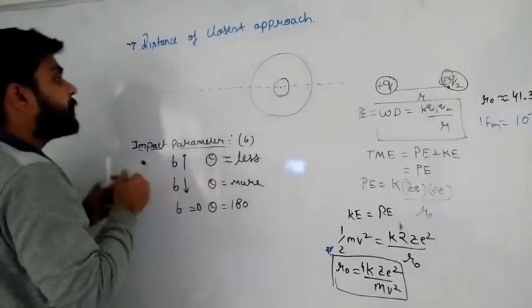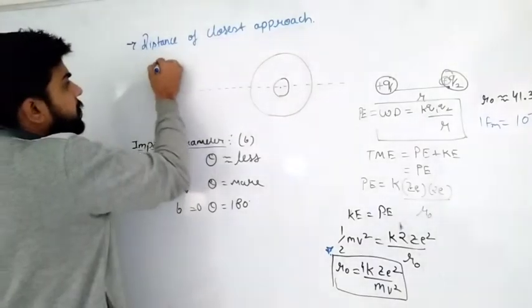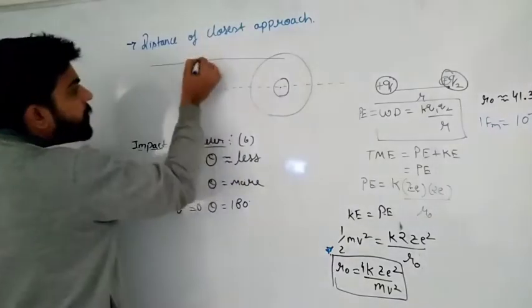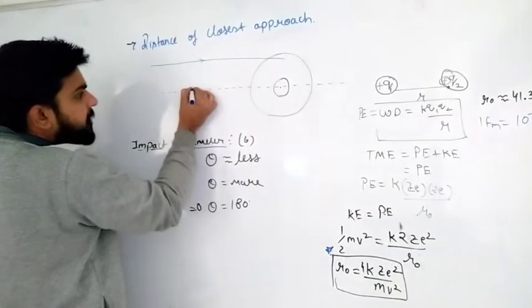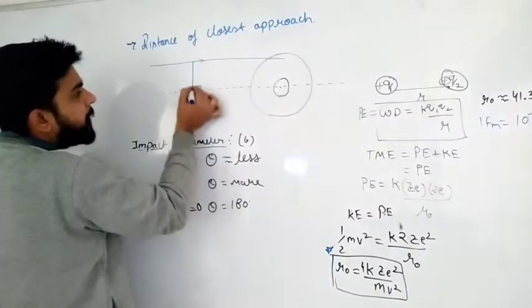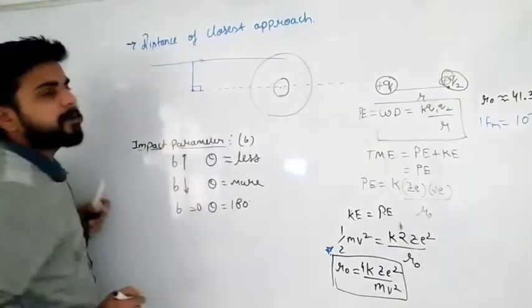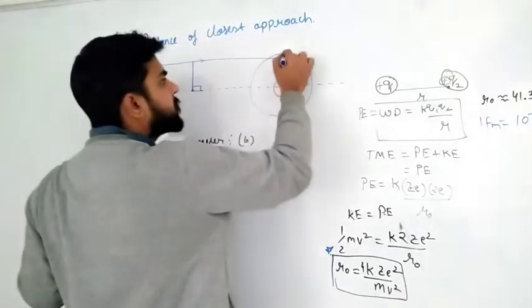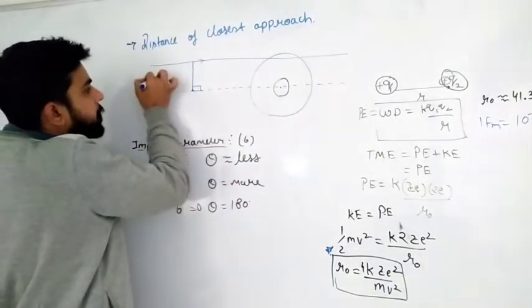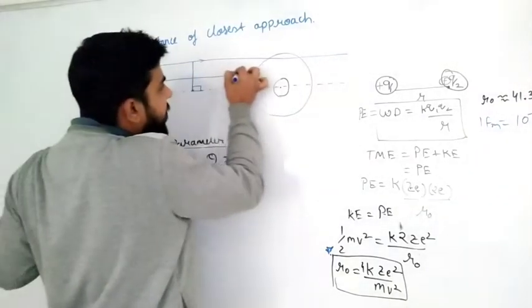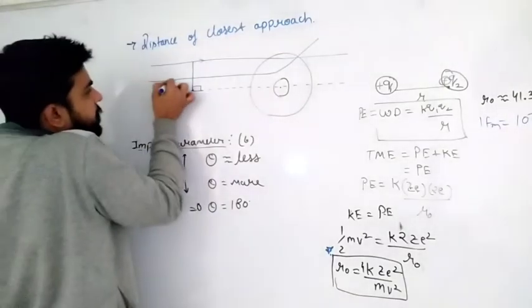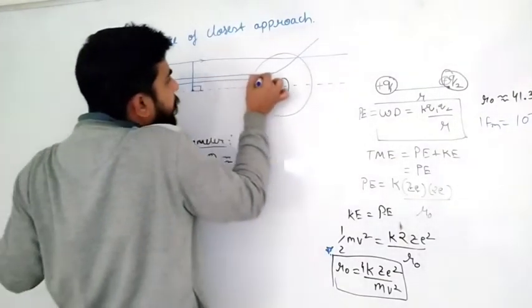Now if I send one alpha particle towards the nucleus along this line, at a perpendicular distance from this horizontal line, you know, sir, it will go undeflected. If I align the alpha particle in this line, it will get some deflection. If I go a little bit more downside, it will deflect more.